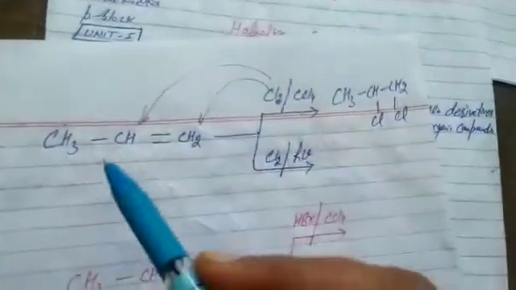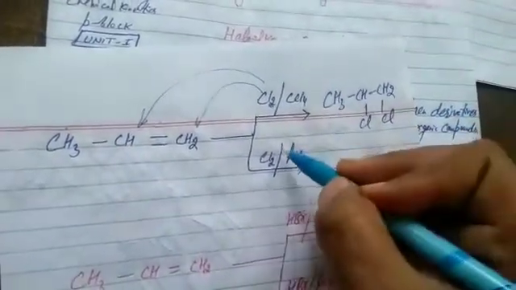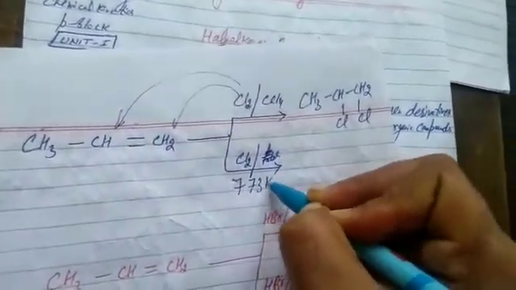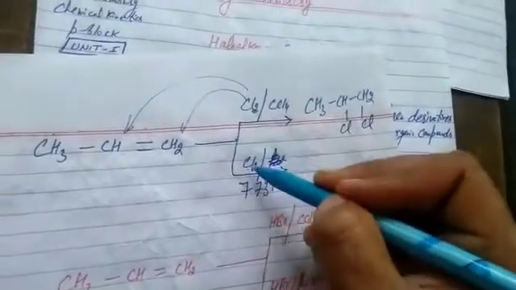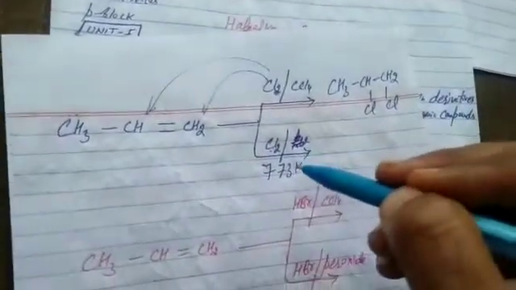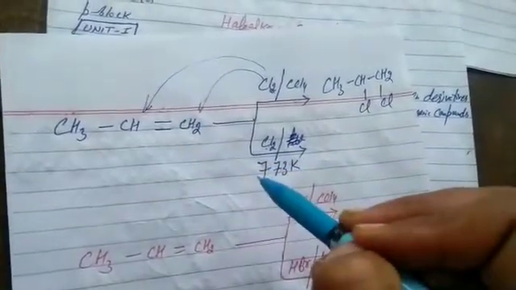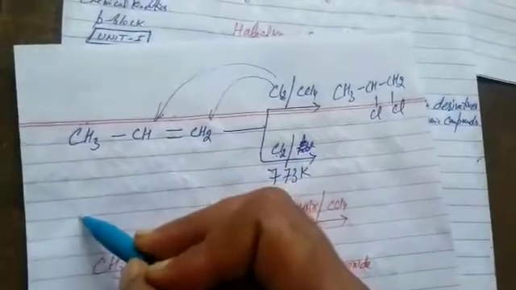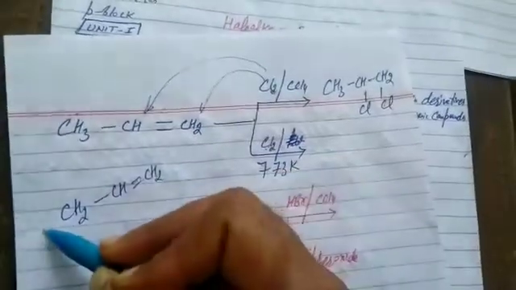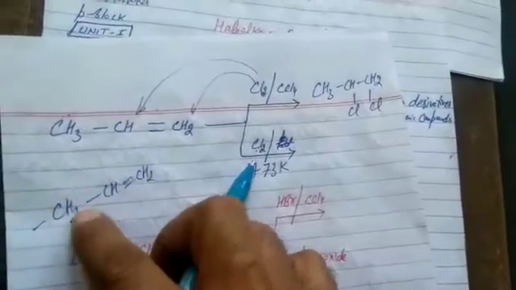But students, when we do chlorination, that is halogenation, in the presence of sunlight, or most probably it is mentioned 773 Kelvin, same reaction, alkene with chlorine, but not under normal condition, at 773 Kelvin temperature, it undergoes allylic substitution reaction. Only that's the reaction of alkene which is substitution in nature. It is called allylic substitution reaction because in chemistry this group is called allyl group. CH2 double bond CH, it is vinyl. When it is linked with one more carbon, it is called allyl group.